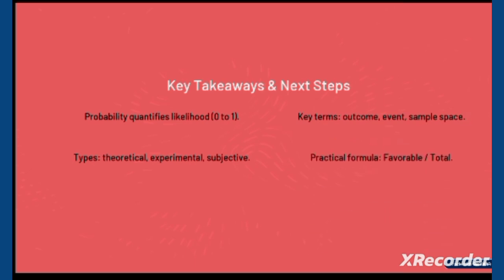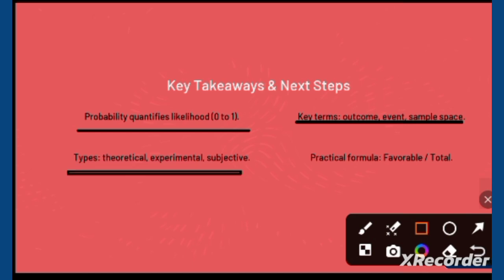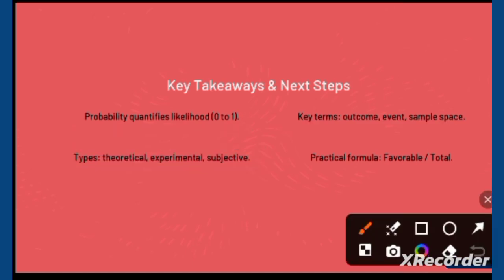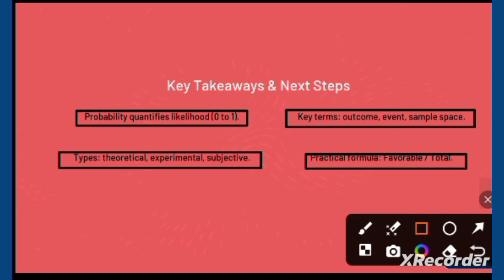Probability quantifies likelihood between 0 and 1. The practical formula is favorable divided by total.